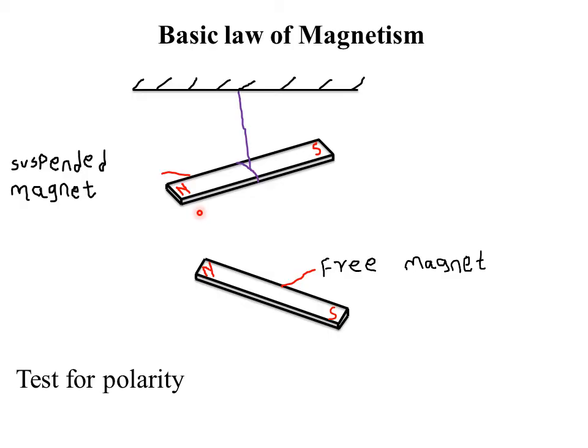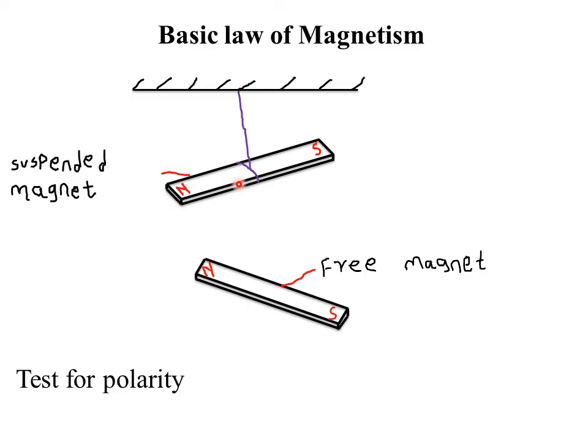The reason is because repulsion can only take place between like poles of a magnet. So the surest test for polarity is repulsion, since attraction can occur between any pole of a magnet and a magnetic material, while repulsion only occurs between like poles of a magnet.